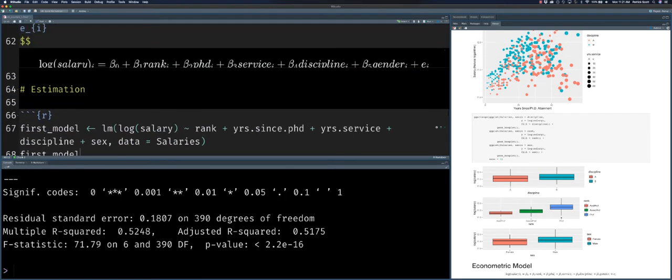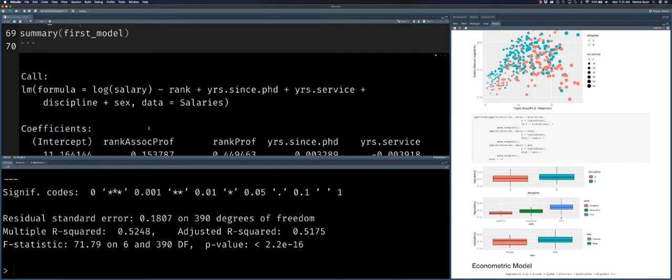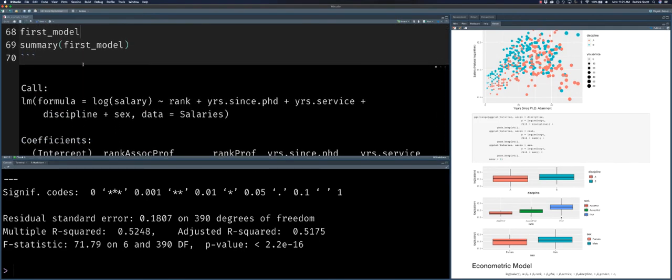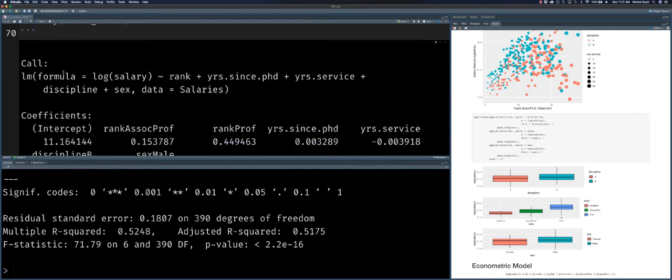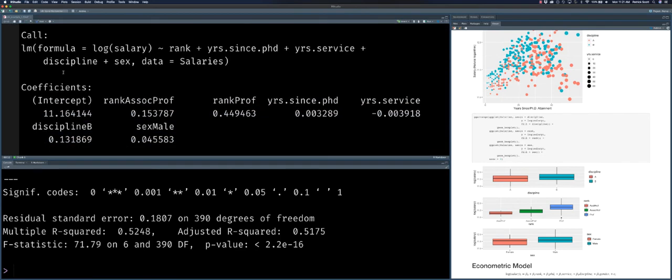So the first thing, in line 68, I said just print the model first model. And this is what it will generate for you. It'll generate first the call function. The call function is basically just a reiteration of exactly what you've told R to estimate. Now, usually whenever you're doing just a one-off model real quick, or a single estimation, this is kind of redundant because I know exactly what I just put in here.